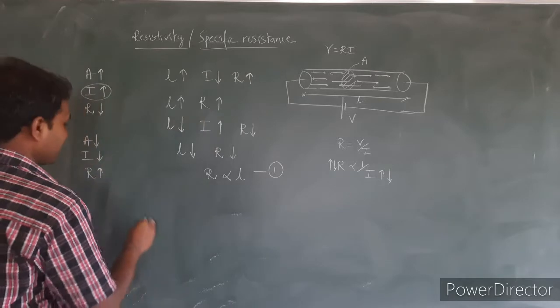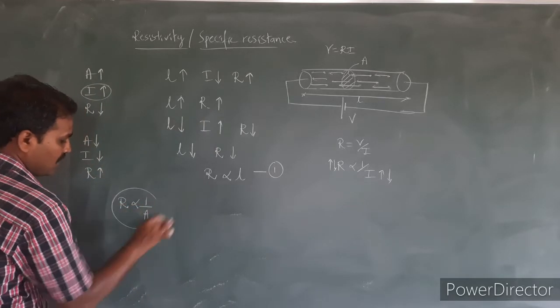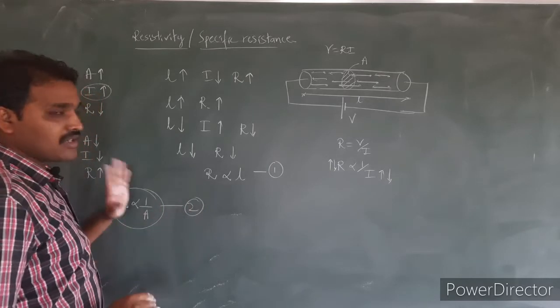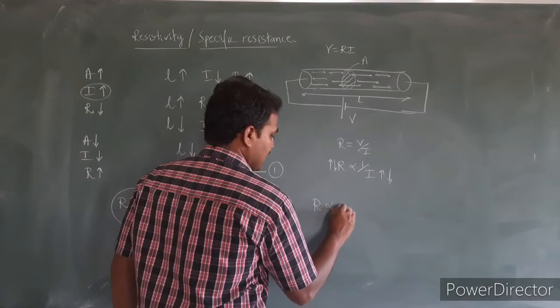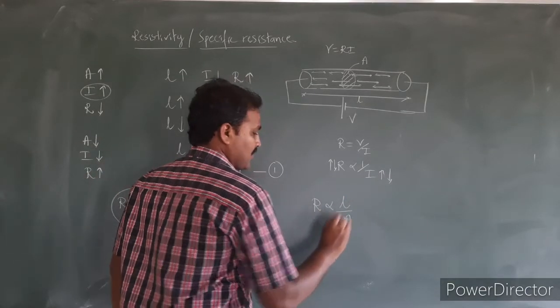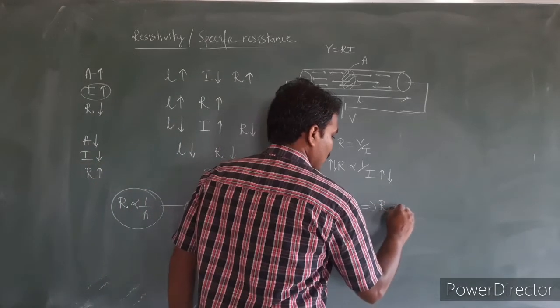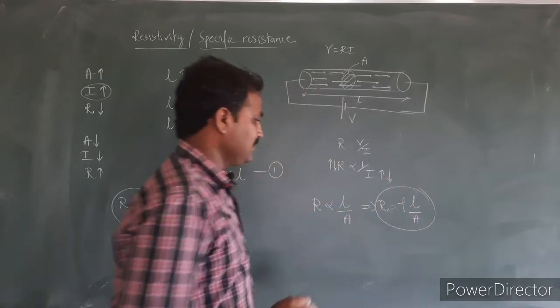Okay, so in this case I can write it as the resistance of the material is inversely proportional to the cross sectional area of the material. So I can write it as equation number 2. By combining equations 1 and 2, I can write R is directly proportional to L and inversely proportional to cross sectional area. So this I can write as R is equal to rho into L divided by A.